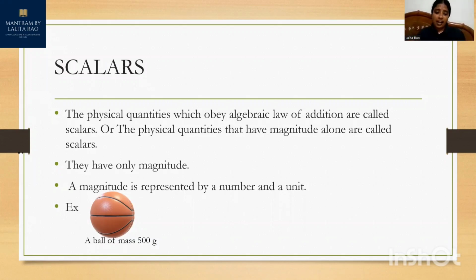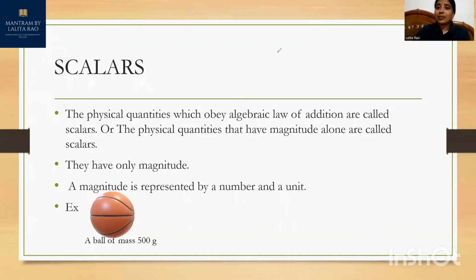These words are sufficient to tell us about the mass of this notebook. Similarly, if I want to weigh this pencil, I'll say 50 grams or 10 grams is the mass of this pencil. So this 50 grams is sufficient to tell us about this mass.